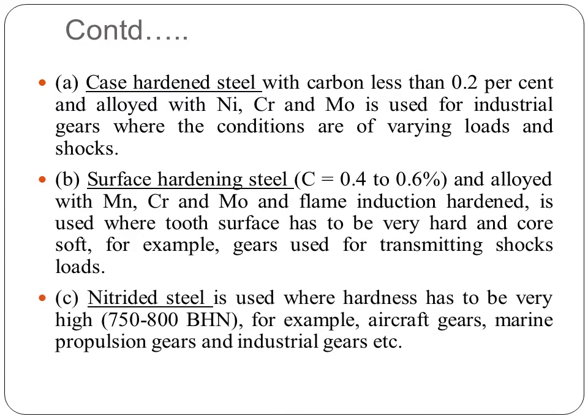Nitrided steel: when a nitriding procedure is done on any material, the hardness increases, and when nitrided steel is used, the hardness is very high, up to 750 to 800 Brinell hardness number, for example, and it is used in aircraft gears, marine propulsion gears and industrial gears.